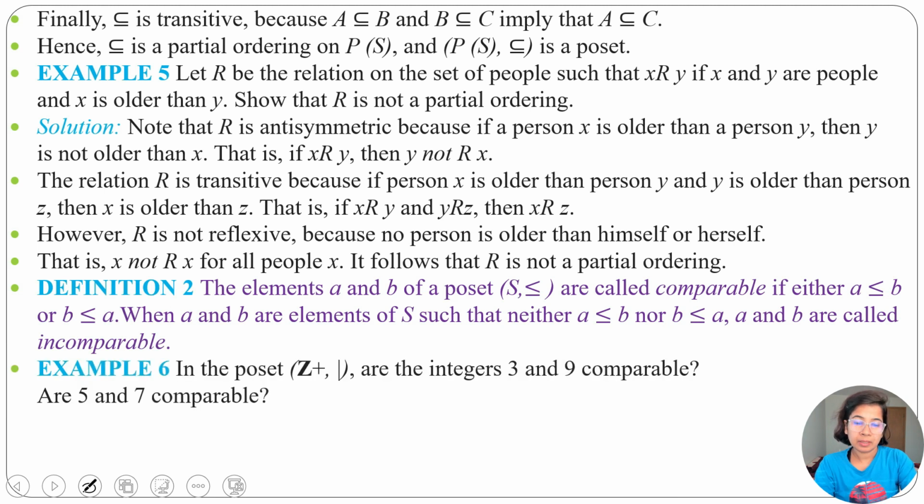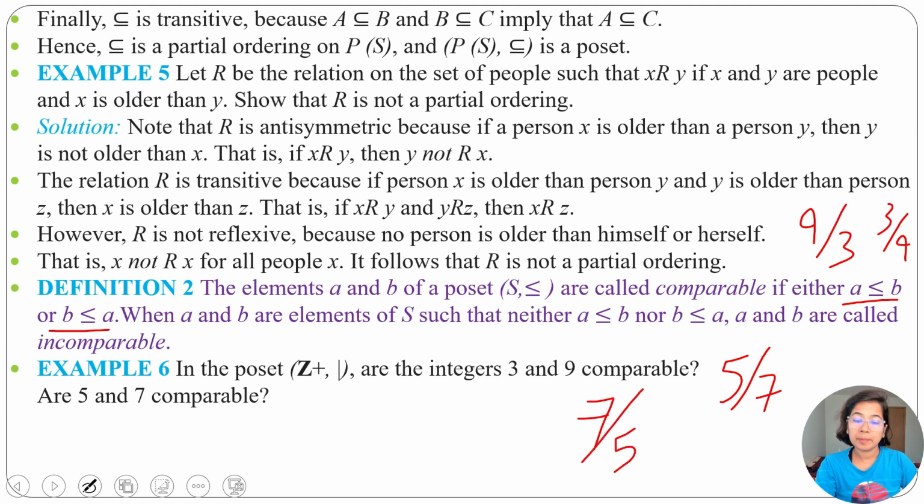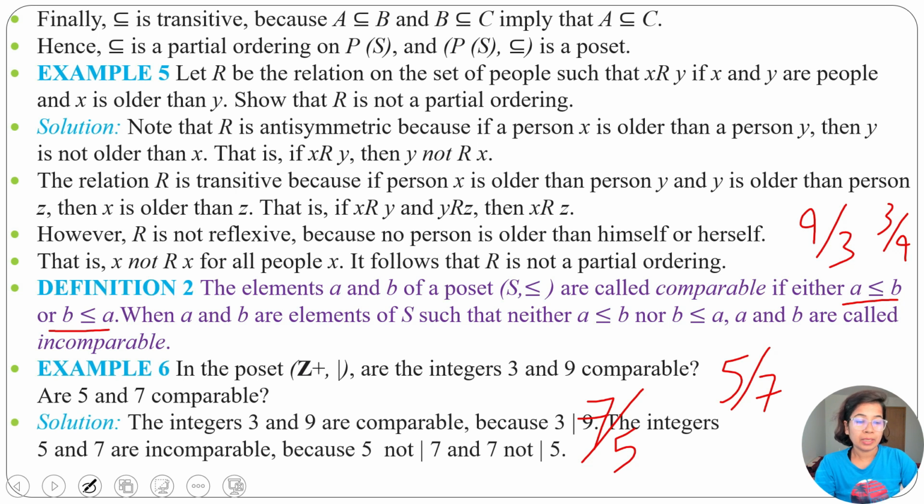Let's see one example. For Z plus with divisibility, are the integers 3 and 9 comparable? We can divide 9 by 3, hence it is comparable. Here it's written either a ≼ b or b ≼ a. Here 9 can be divided by 3. 3 cannot be divided by 9, but 9 can be divided by 3. Hence it is comparable. Next, are 5 and 7 comparable? 5 is not divisible by 7 and 7 is not divisible by 5. Hence 5 and 7 are incomparable. 3 and 9 are comparable by divisibility relation, whereas 5 and 7 are incomparable.